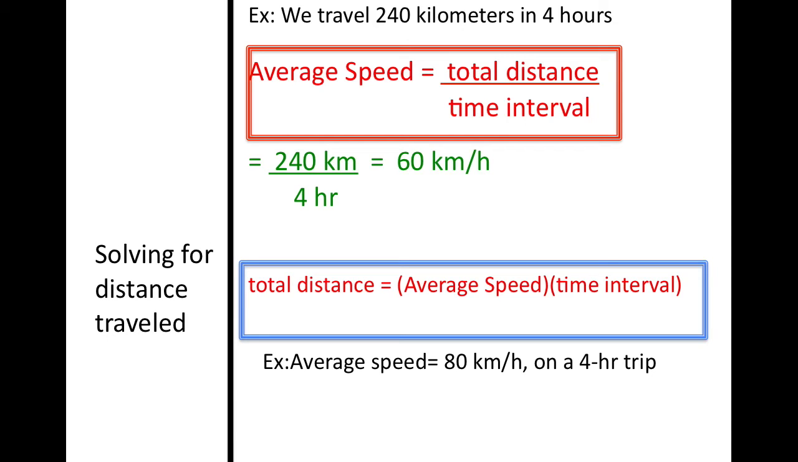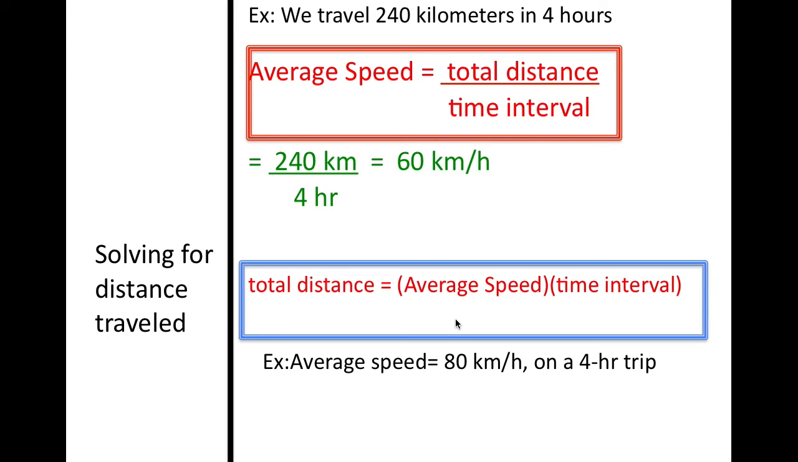Now, when you're solving for distance, if you know the average speed and you know the amount of time that you're traveling, you can find the total distance. So the total distance is the average speed times the time interval. The only thing that you had to do was get total distance by itself by multiplying time interval to both sides, and that gives you this equation down here.